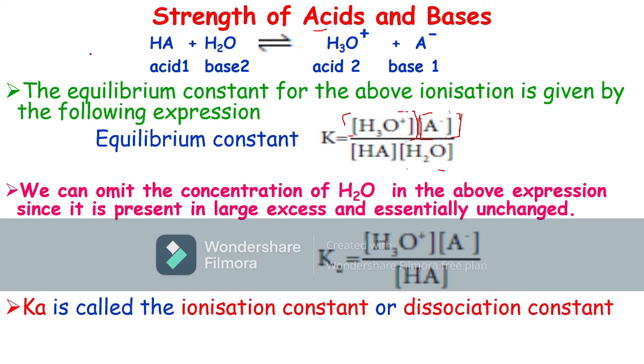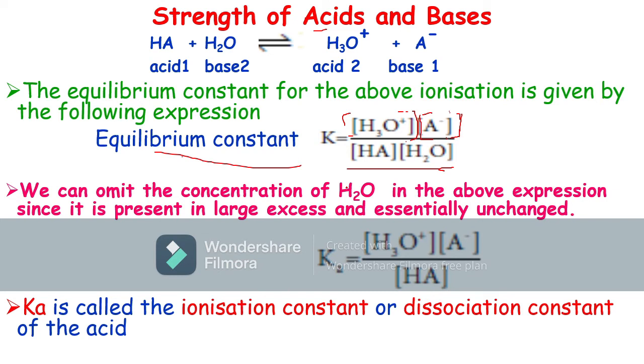From the above ionization reaction, we can write the equilibrium constant K. K is the concentration of the product divided by the concentration of the reactant. In these reactions, we are taking the water